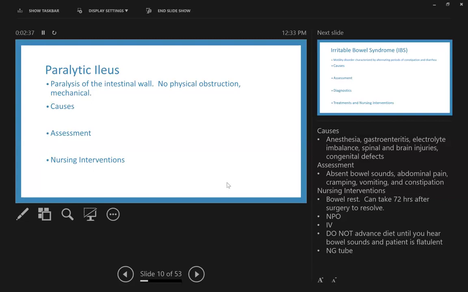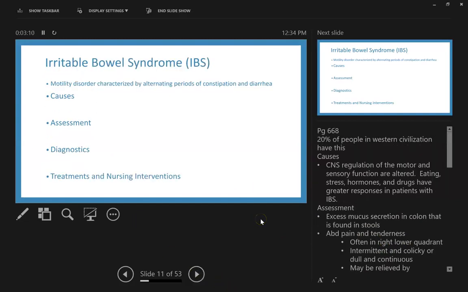So interventions: bowel rest. Okay, this can take up to 72 hours after general anesthesia to resolve, and we do not want to progress their diet status until we know that their bowels are moving. So how do we know their bowels are moving? Well, we're going to listen for bowel sounds, and then we're going to ask the patient if they're passing any flatulence. If they're doing either one of those, then they're moving. Then we can start to advance the diet. Otherwise, it's going to be NPO and possibly need an NG tube again for decompression.